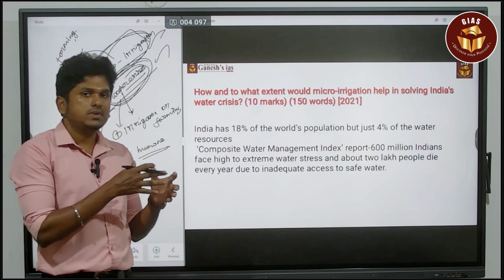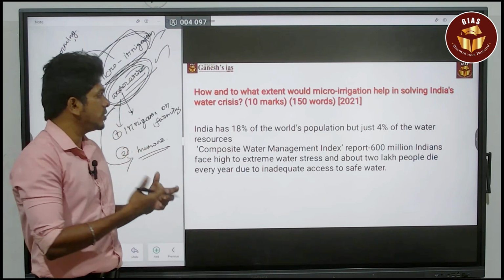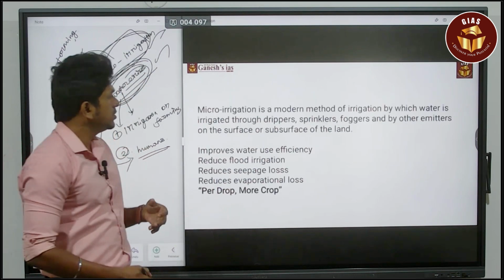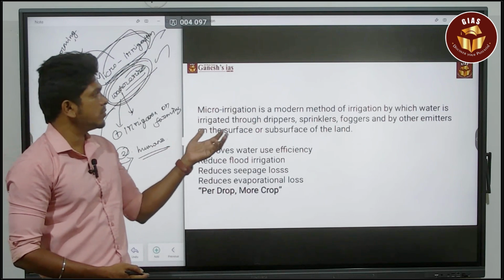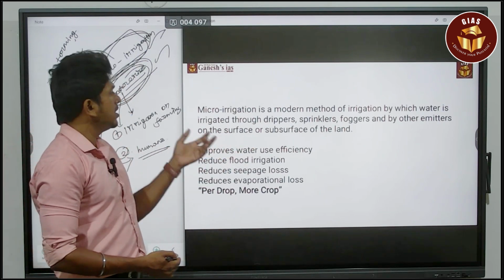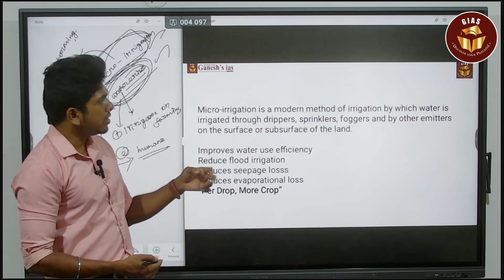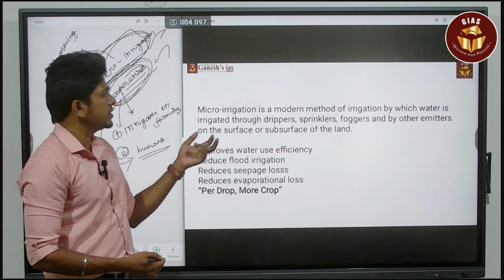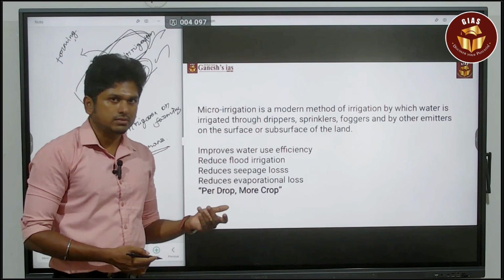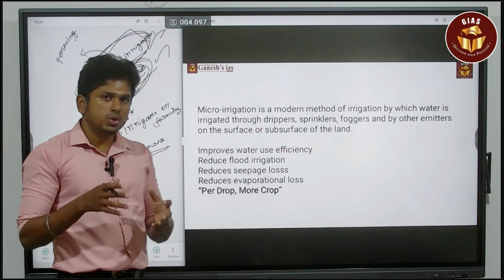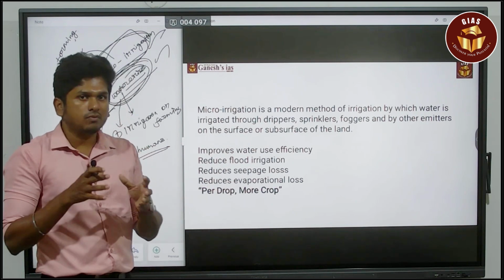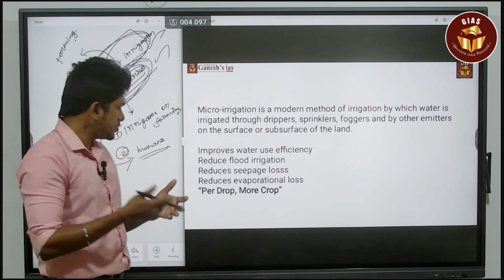In such a way, you have to give the intro and then add points like, what is micro irrigation? It is a modern method of irrigation by which water is irrigated through drippers, sprinklers or foggers or other emitters on the surface or the subsurface of the land. So how is this going to reduce water loss? That is more important.